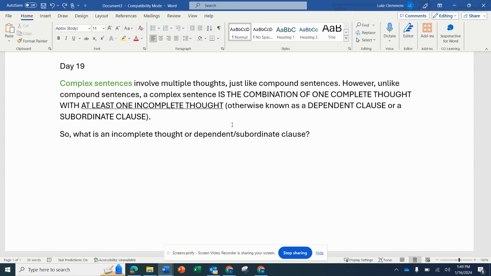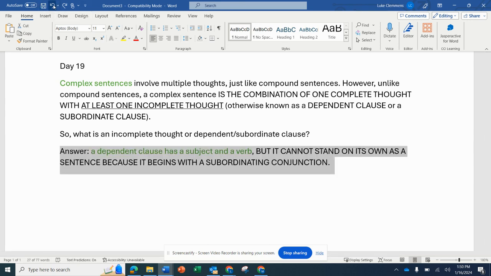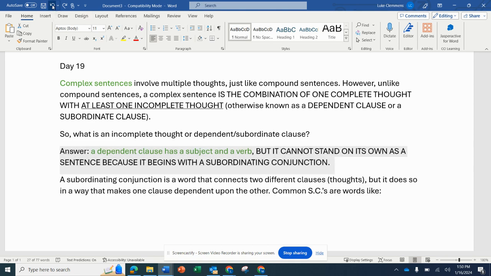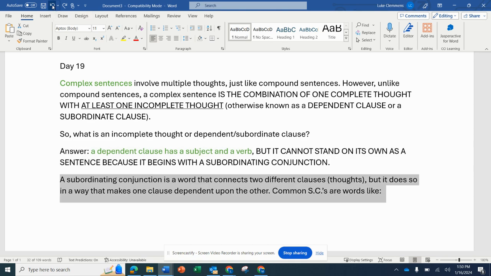Same thing. So, what is a dependent clause? Well, just like any other clause, it has a subject and a verb, but it cannot stand on its own as a sentence because it begins with what's called a subordinate conjunction. A subordinate conjunction is a word that connects two different clauses, but does so in a way that makes one clause dependent upon the other.